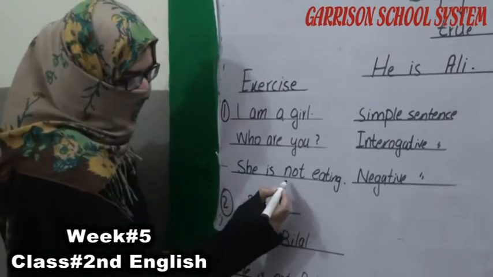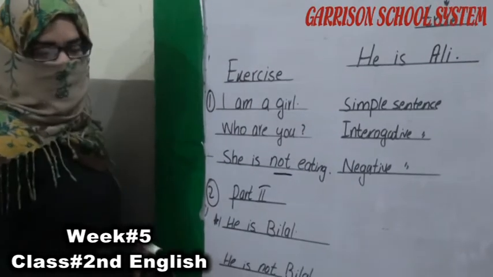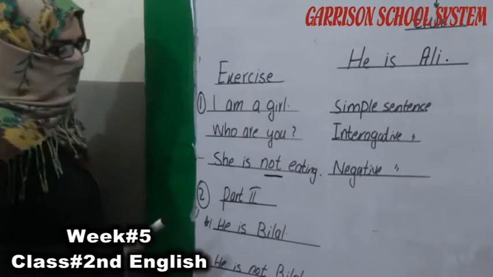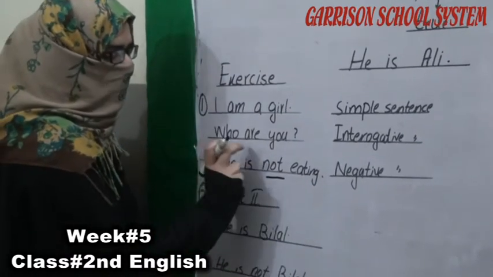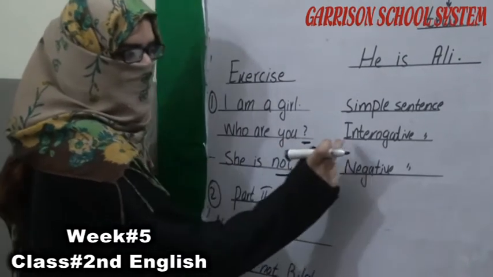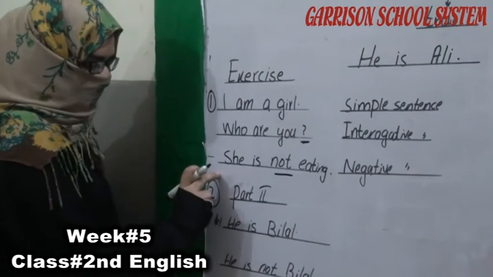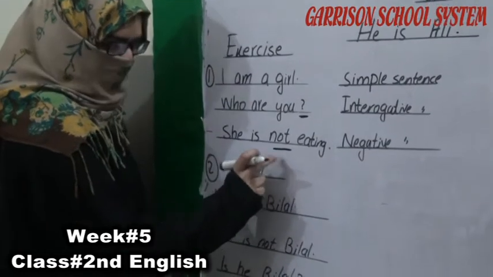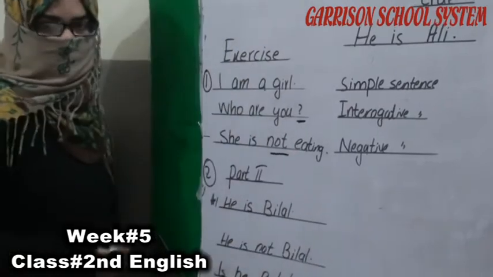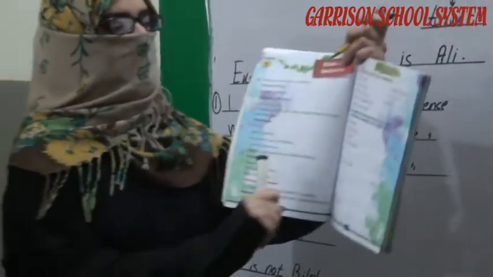As you can see, not is there, so we write negative sentence. Second one, who are you? A question mark is there, so interrogative. Next, she is not playing. Not is there, so negative sentence. Is it clear? Now you have to complete this part number 1.